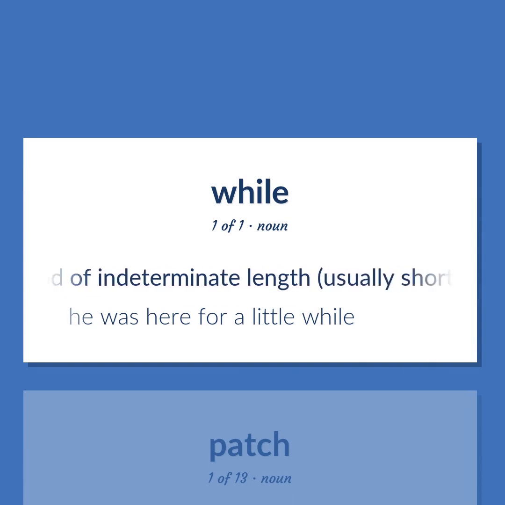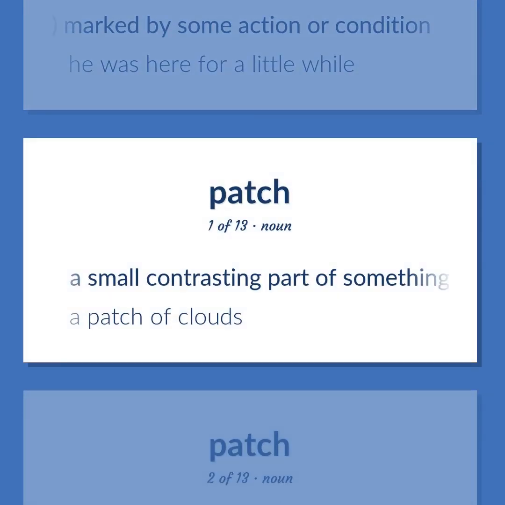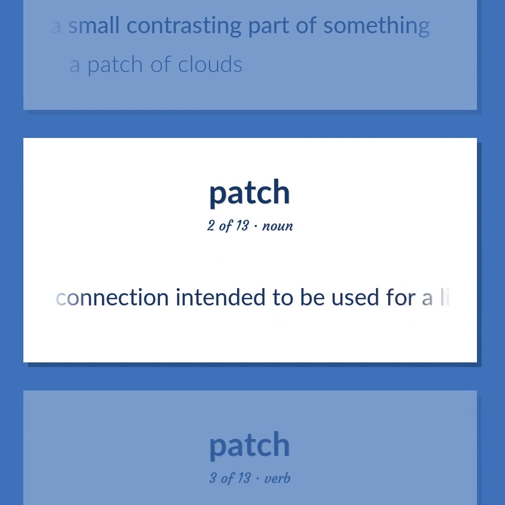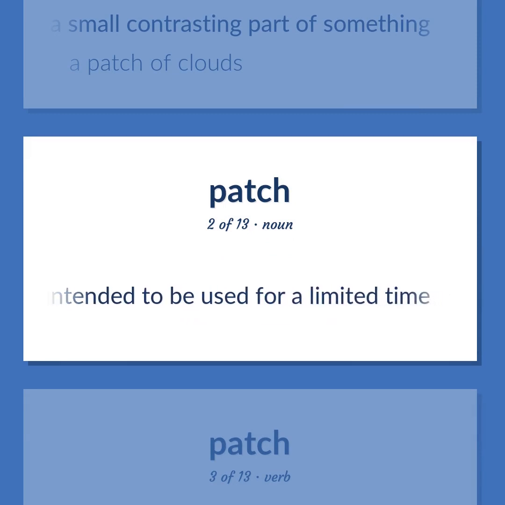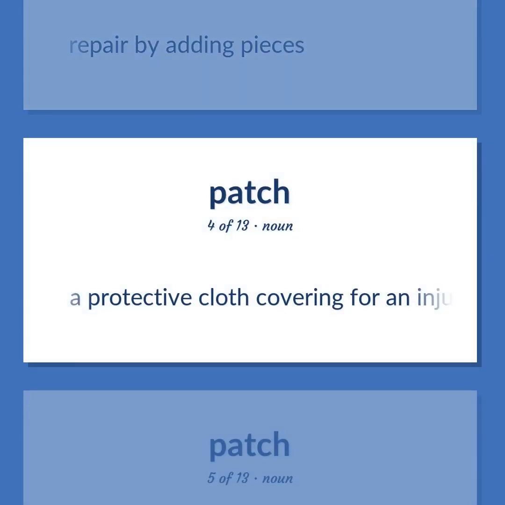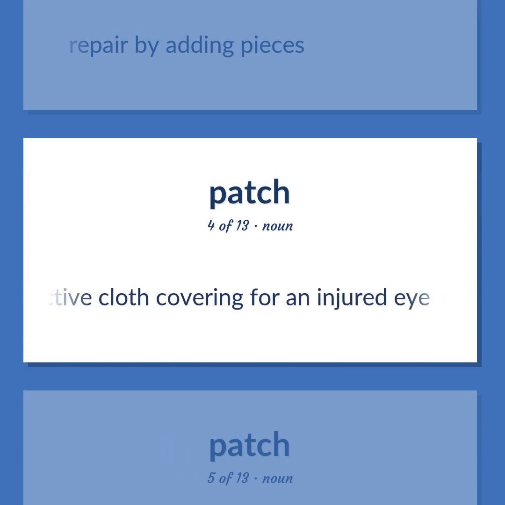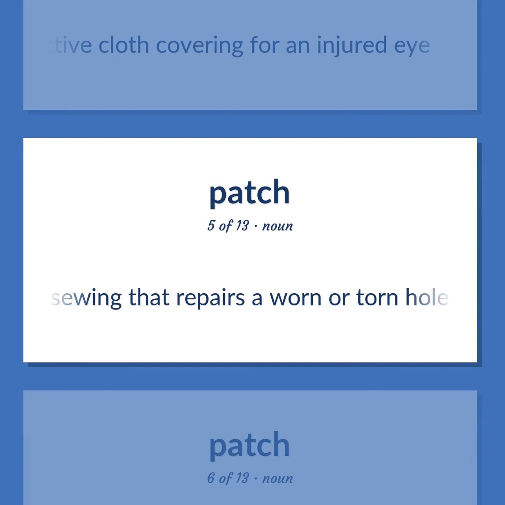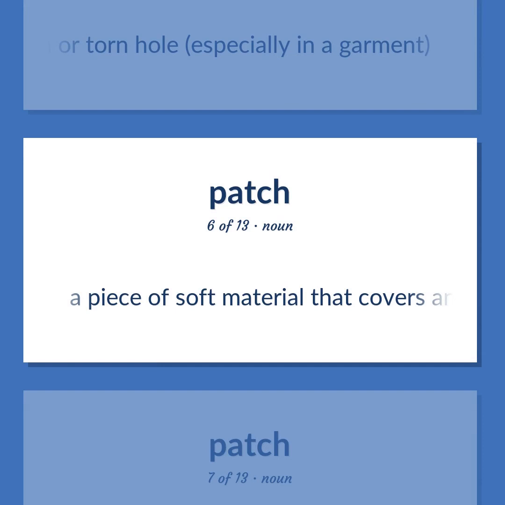A period of indeterminate length, usually short, marked by some action or condition. He was here for a little while. A small contrasting part of something. A patch of clouds. A connection intended to be used for a limited time. Repair by adding pieces. A protective cloth covering for an injured eye. Sewing that repairs a worn or torn hole, especially in a garment. A piece of soft material that covers and protects an injured part of the body.